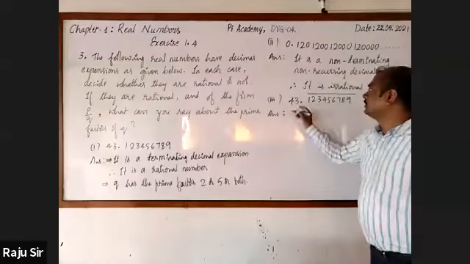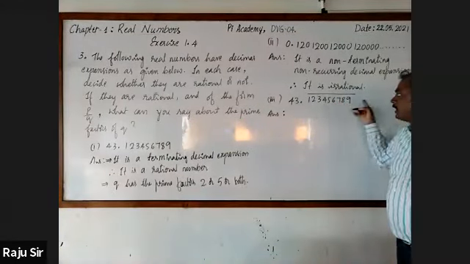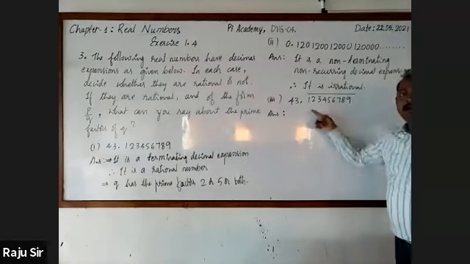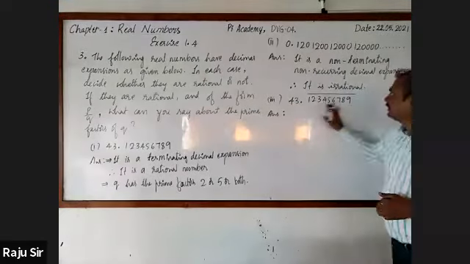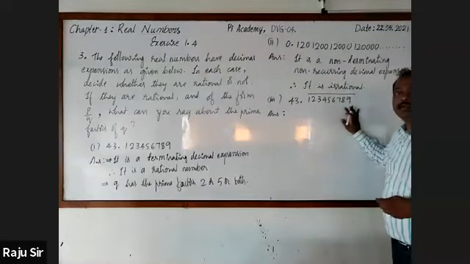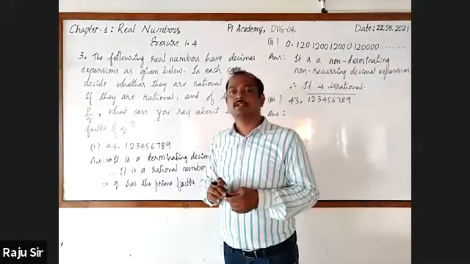It is 43.12345678 bar. This bar indicates the repeating block. Hence, you can say that it is non-terminating recurring. If it is non-terminating recurring, rational or irrational? Rational. Right.